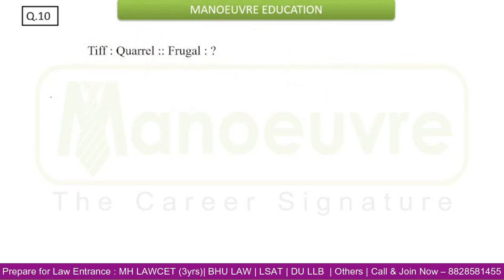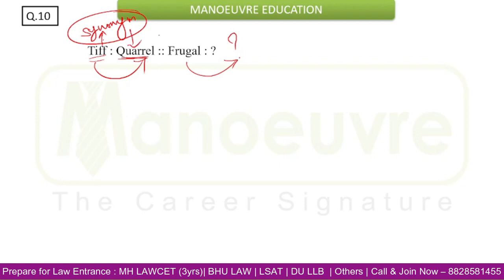Now try to understand this. Tiff is to coral, so frugal is to what? Now what do you mean? We know generally the meaning of coral. Now what do you mean by tiff? Tiff is nothing but the synonym of coral.